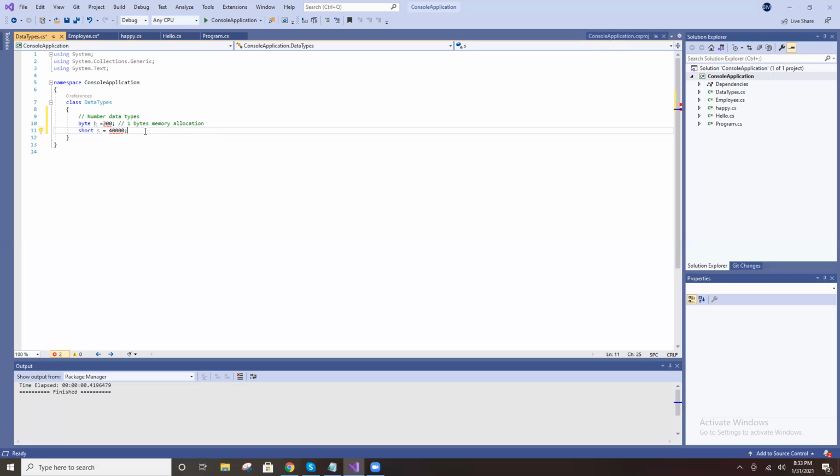The red mark is showing an error, it is not possible. You cannot store a value that big in a short. Up to 32,000 something you can store in the short. Memory allocation is 2 bytes.